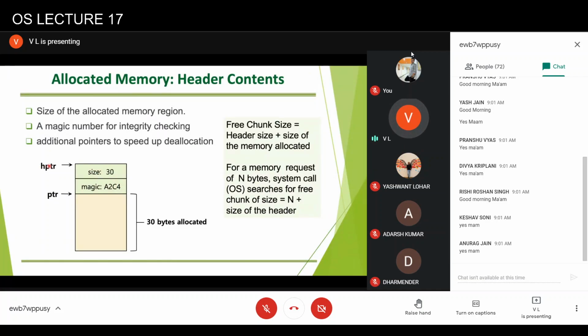As far as the operating system is concerned, when it is going to free the memory, it will free the complete memory, and this will be added to the free space list. But as far as the user process is concerned, it can see only this much memory. So if there is a request of n bytes, the operating system has to find a free chunk which can accommodate n plus the size of the header.